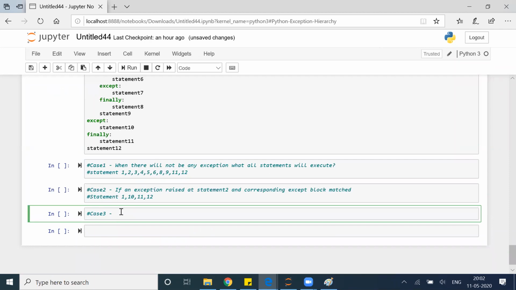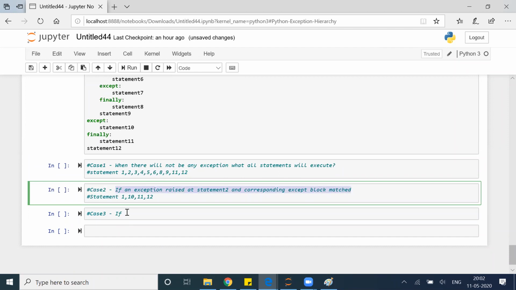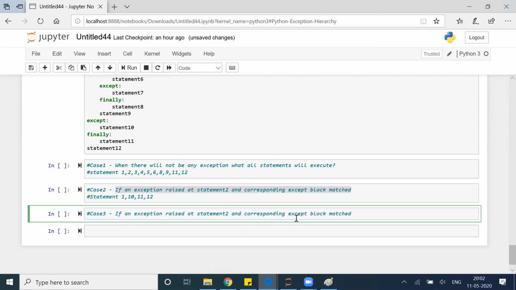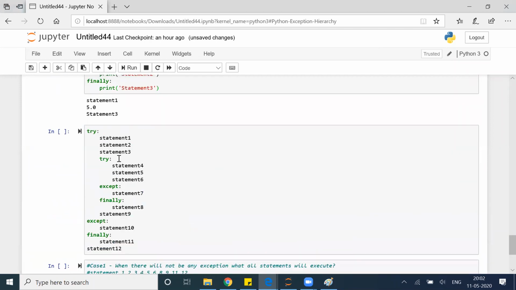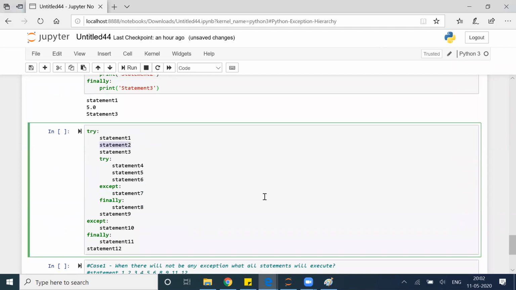Case 3 will be if an exception raised at statement 2, same here. If the exception raised in statement 2 and except block not matched. Not matched this time. Now what does that mean? मैंने statement 2 चलाया, I executed statement 2, I got 0 division error, but this except block is not taking care of 0 division error, it is taking care of type error. So if any 0 division error will come, this will not execute.